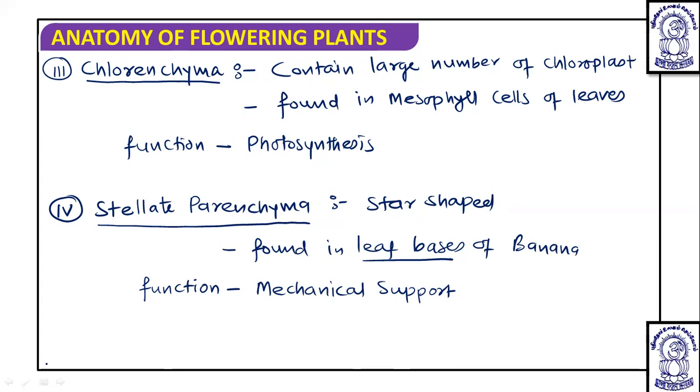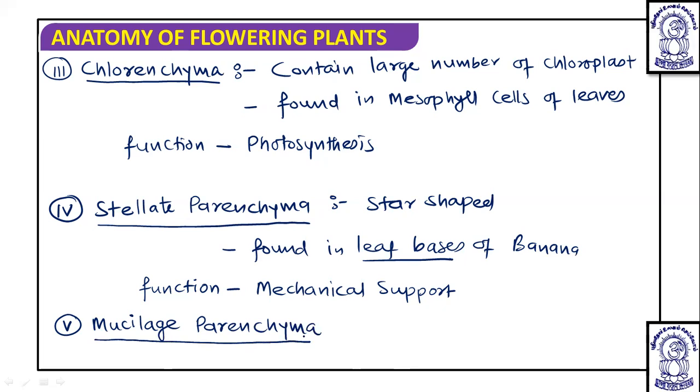And the fifth type is mucilage parenchyma. Mucilage parenchyma has a large vacuole and stores mucilage. Mucilage is a type of sugary secretion.